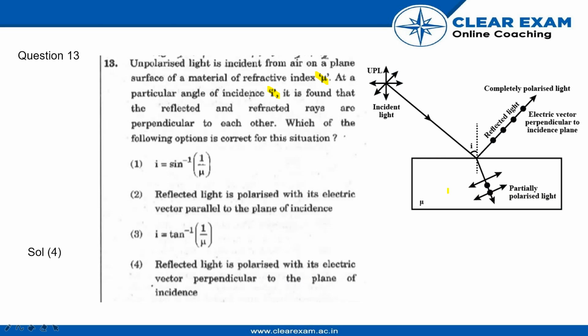So this is what the figure looks like. Now the reflected ray of light, this part, when the angle of incidence is the Brewster angle, would comprise light waves oscillating in a direction perpendicular to the vibration of the electric field vectors. Therefore, option number 4, which says reflected light is polarized with its electric vector perpendicular to the plane of incidence, is the correct answer.